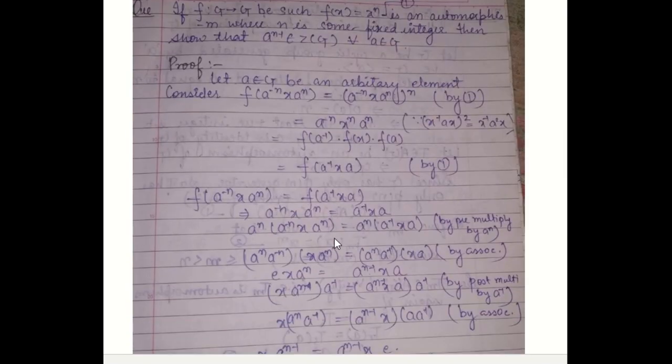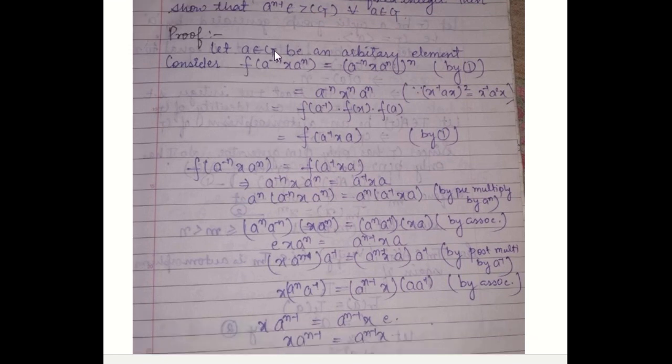Now we discuss the second example, which says that if f from G to G, such that f(x) is equal to x to the power n, is an automorphism, where n is some fixed integer, then you have to show that a^(n-1) is in the center of G. So to prove this, let a belong to G be an arbitrary element.